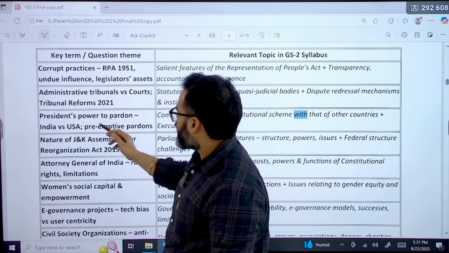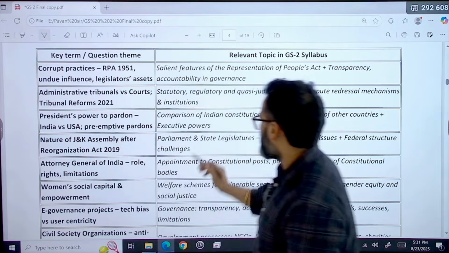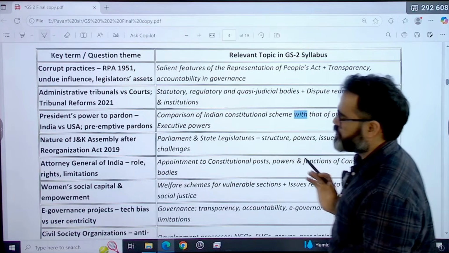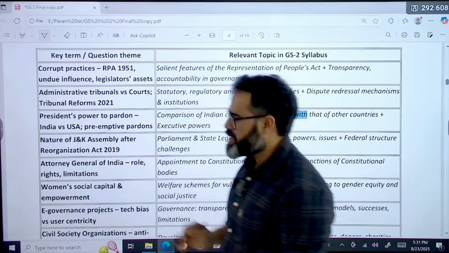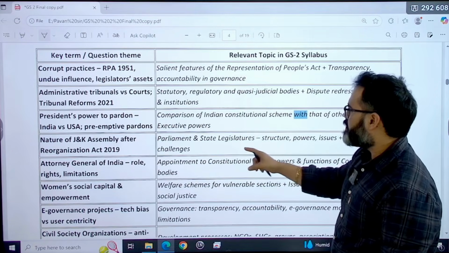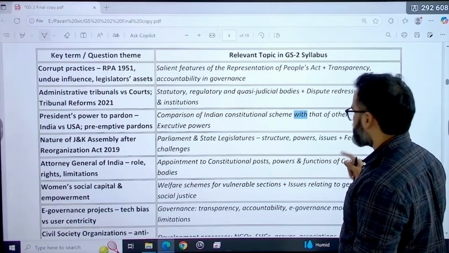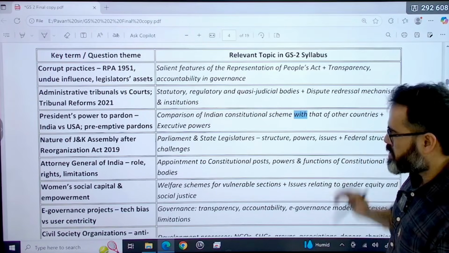Then President's power to pardon, India versus USA. So this was a comparison of the Indian Constitution. Then the next question was the nature of the Jammu and Kashmir Assembly after the Reorganization Act. This is regarding Parliament and State Legislature structure, powers, and federal structure challenges.